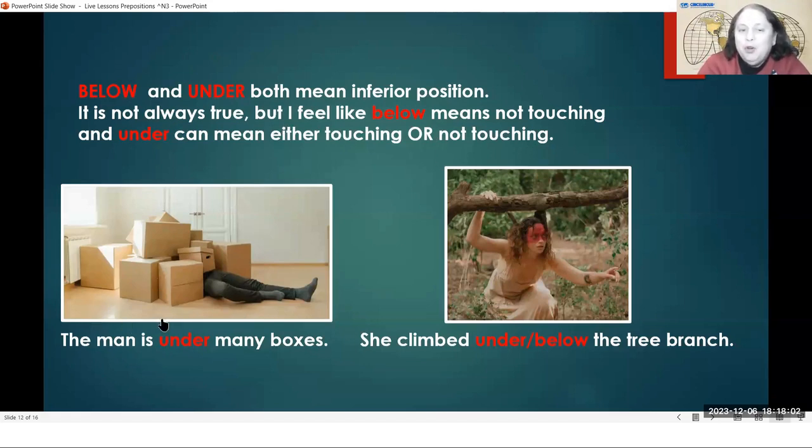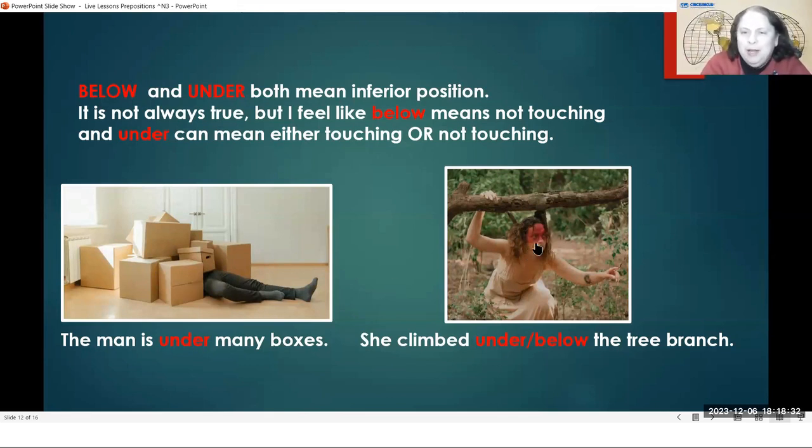The man is under many boxes. These boxes are touching him. He is under many boxes. The boxes are up high. The man is down. The man is inferior. The man is at the bottom, and the boxes are above him. The boxes are touching him. And so the man is under the boxes because the man is down low.